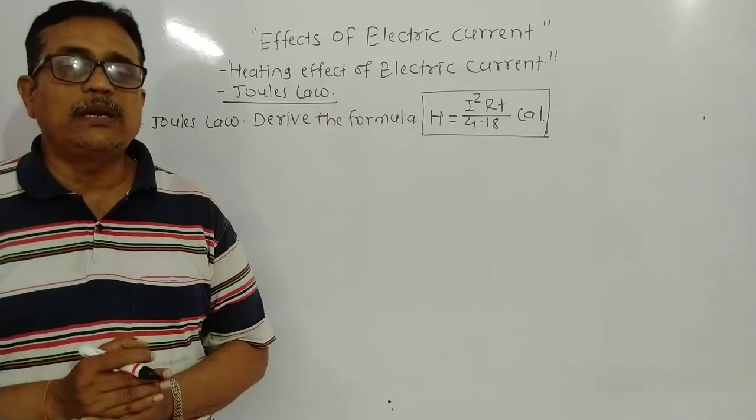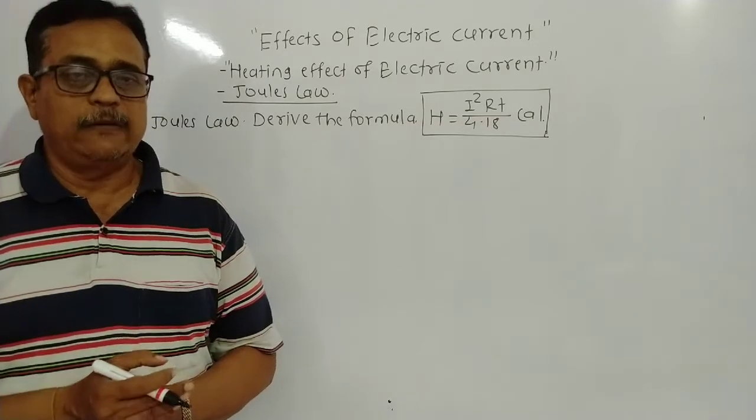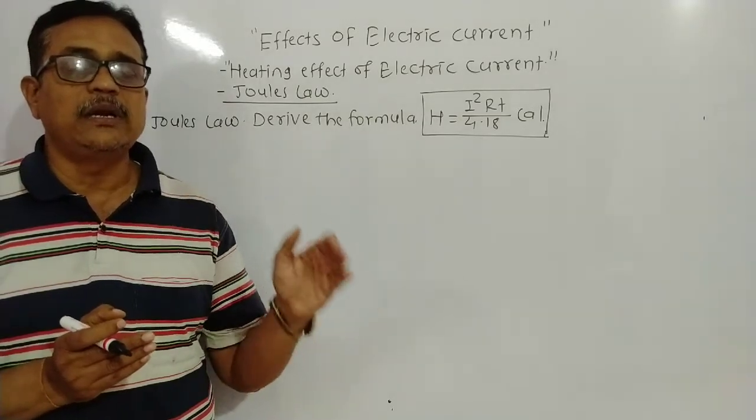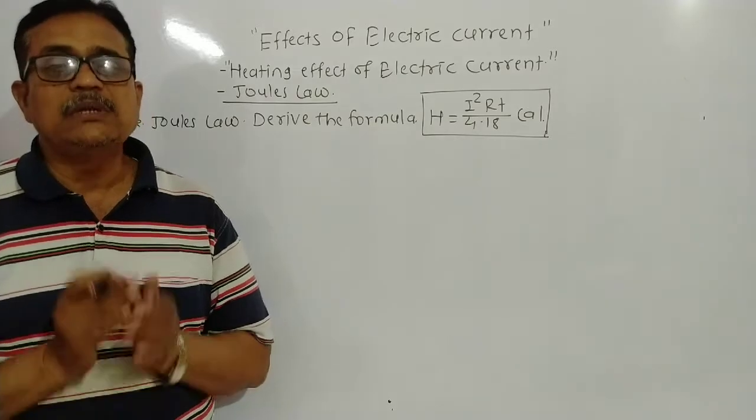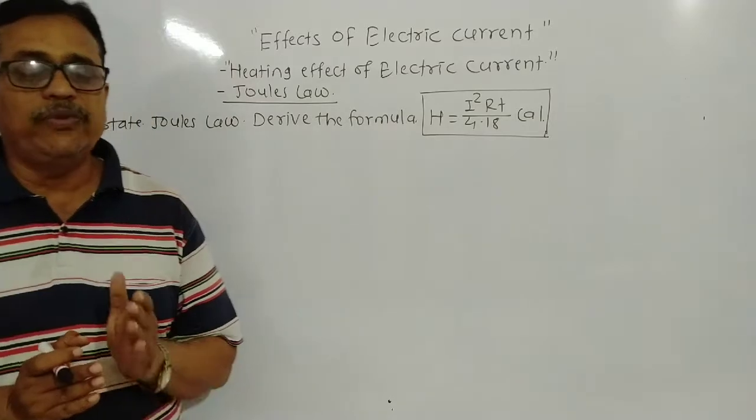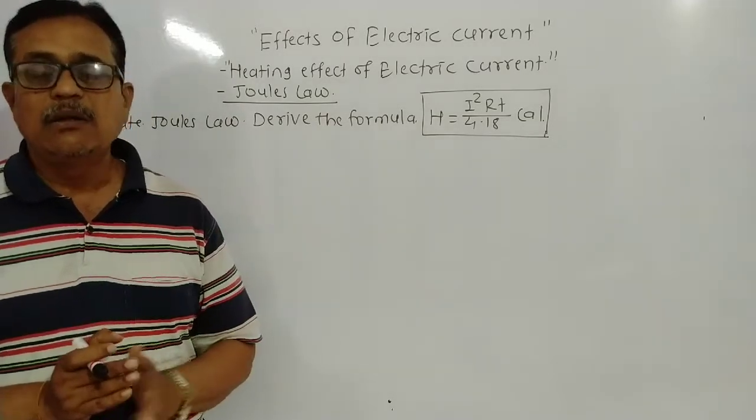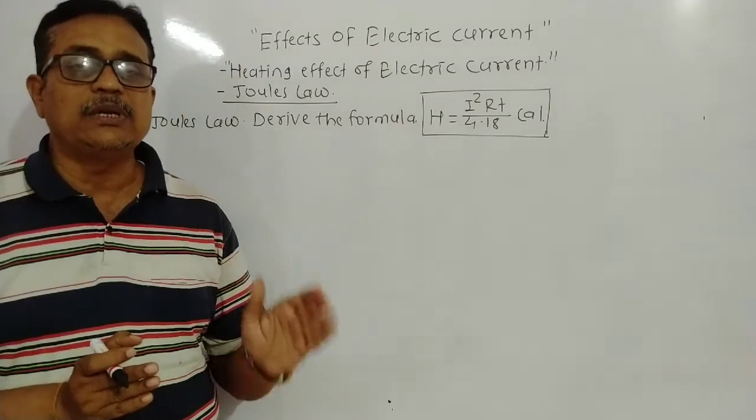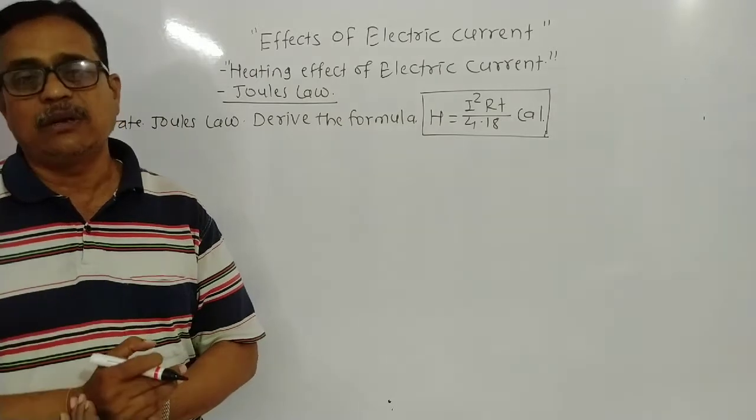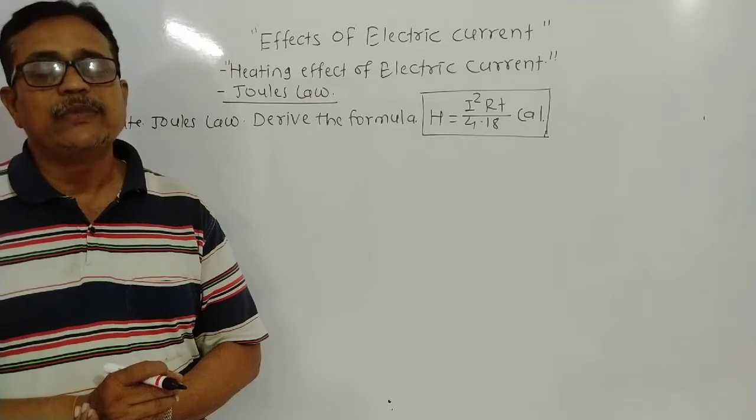Means by passing of electric current, a metallic conductor can generate heat. When current passes through that conductor, it generates or produces heat. In this way, that is called the heating effect of electric current. A large amount of heat energy is generated and produced due to passing of electric current, and that is called the heating effect of electric current. It is a very important topic.